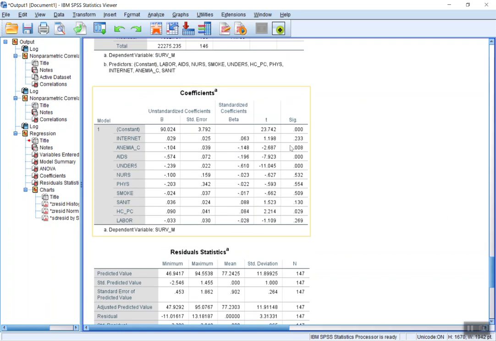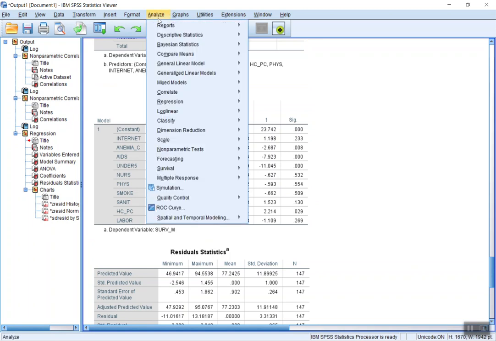And here are our model coefficients. The constant term is significant. Some of these other variables are not, including doctors and nurses. And look, the sign went negative for those. And smokers and labor. So let's take some of these variables out. We've got a lot of variables in here anyhow.